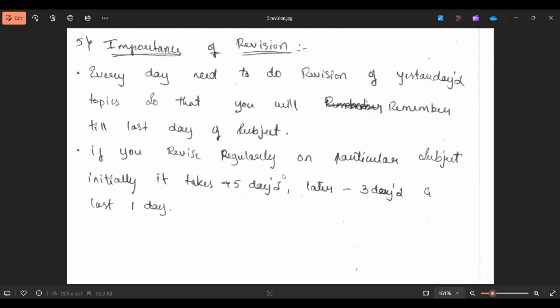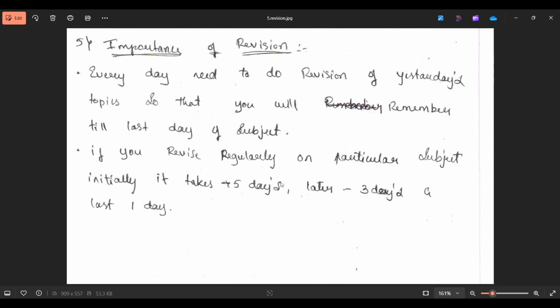So in order to reduce that, you need regular revision of subjects. That's why you need to provide 1 hour of revision time every day. This should reflect in your timetable. If you skip the revision, then you are out of the race.